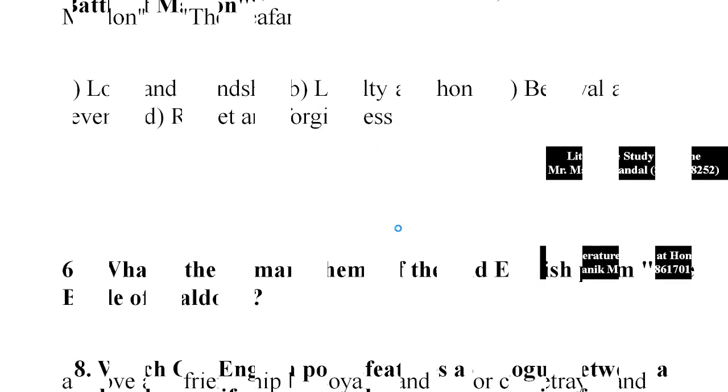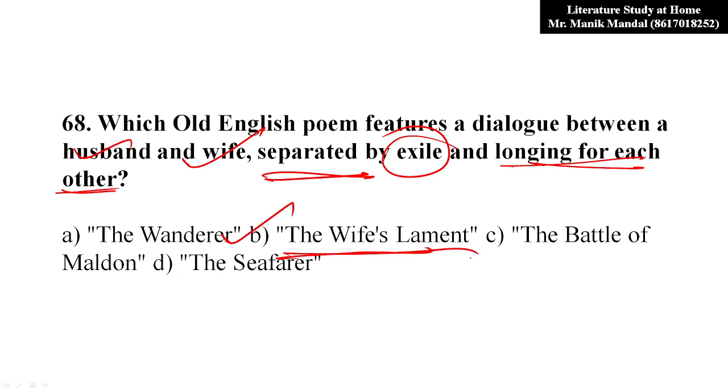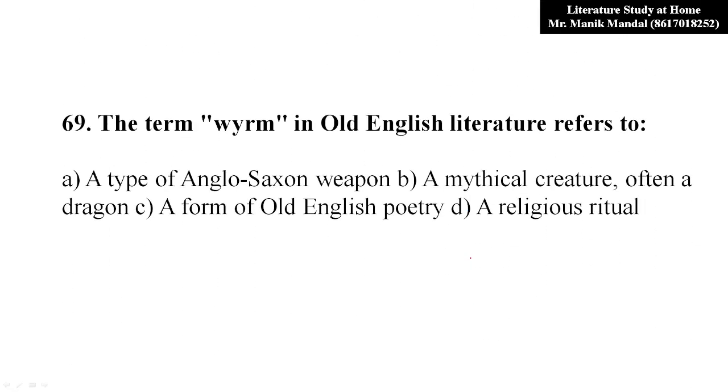Now, question number 68. Which Old English poem features a dialogue between a husband and wife, both separated by exile and longing for each other? That is The Wife's Lament. There are two poems, The Wife's Lament and The Husband's Message. Now, question 69. Worm is a term used in Old English literature, and it refers to a mythical creature, often a dragon.